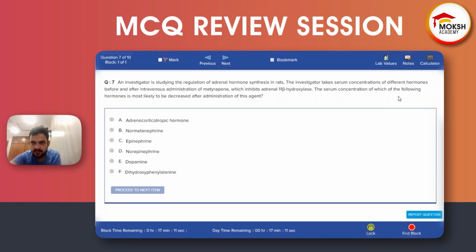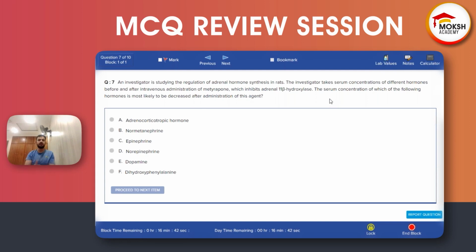Then the serum concentration of which of the following hormone is most likely decreased by administration of this agent? An investigator is studying regulation of adrenal hormone synthase in rats. The investigator takes serum concentration of different hormones before and after intravenous administration of metyrapone. Metyrapone inhibits adrenal 11-beta hydroxylase. The serum concentration of which of the following hormone is most likely to be decreased after administration of metyrapone?